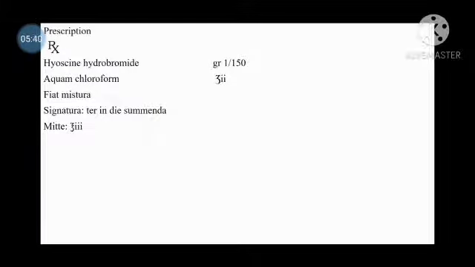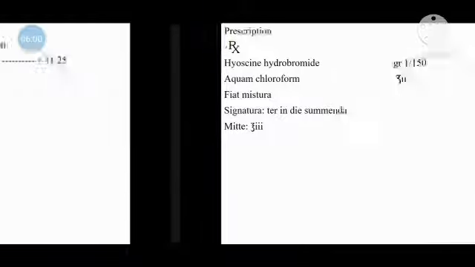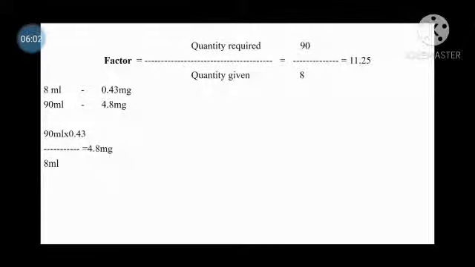Then the prescription: hyoscine hydrobromide grain 1/150, aqua chloroform, drachm 2, fiat mistura, signa ter die sumenda, mitte 3 fluid ounce. Factor: the quantity required is 90 ml, and the quantity given in the prescription is 8 ml.